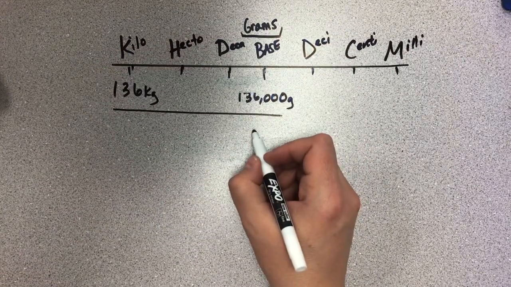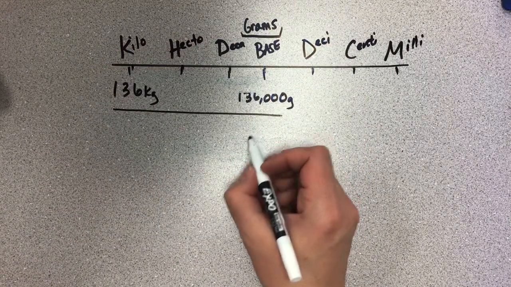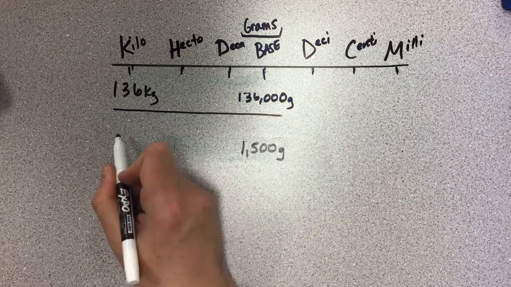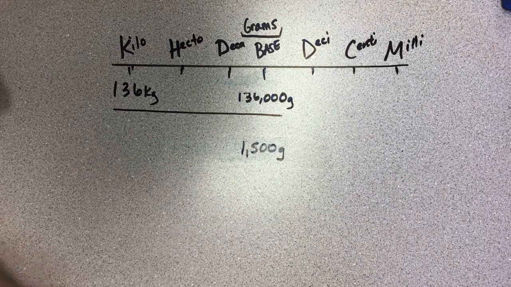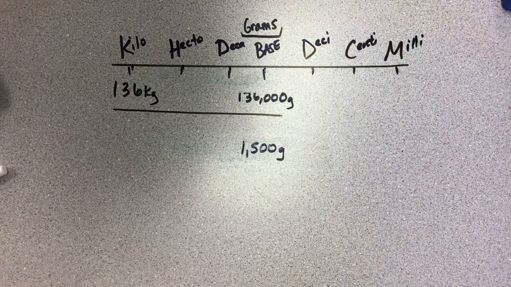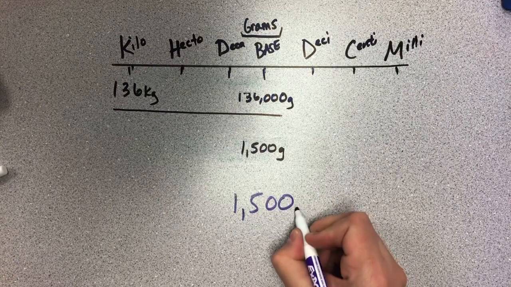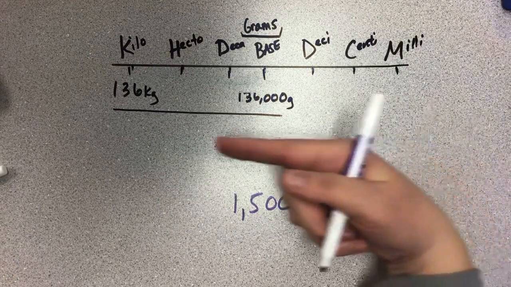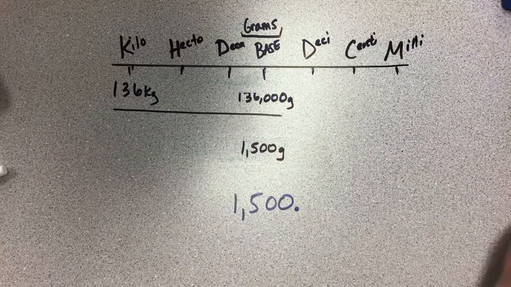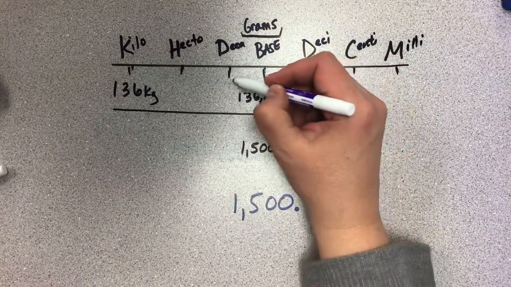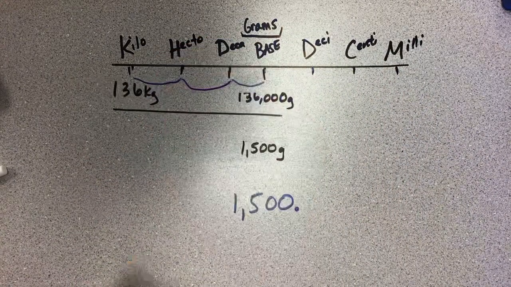We have 1,500 grams, and we need to convert it into kilograms. Our decimal's right here. We're heading that way on the chart, so we're just going to move the decimal that way, from grams to kilograms. 1, 2, 3 decimal places.